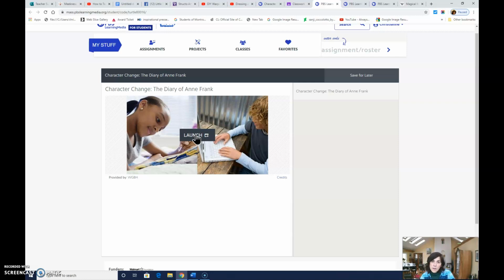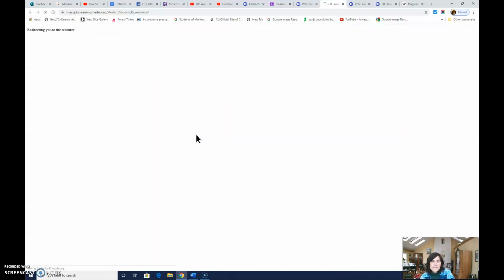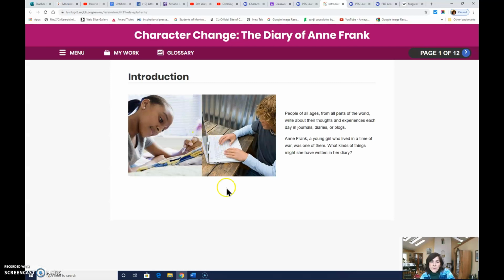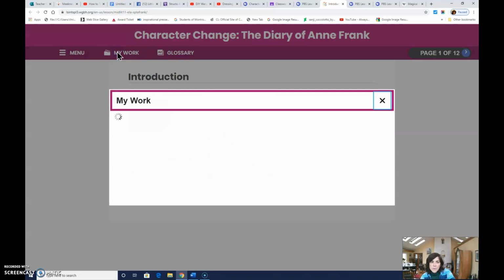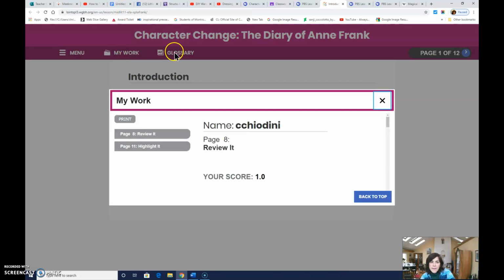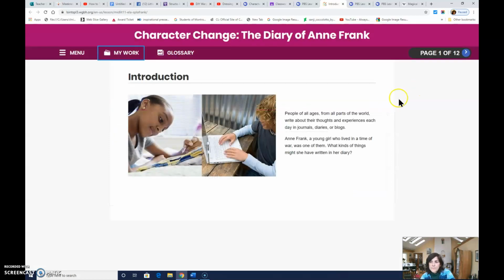Just go ahead and hit the launch button, and that will call up the page that you're going to work with. Up here there's a menu which tells you all of the steps of this assignment, My Work, where you'll be able to find your answers later, and a glossary that has definitions in it.